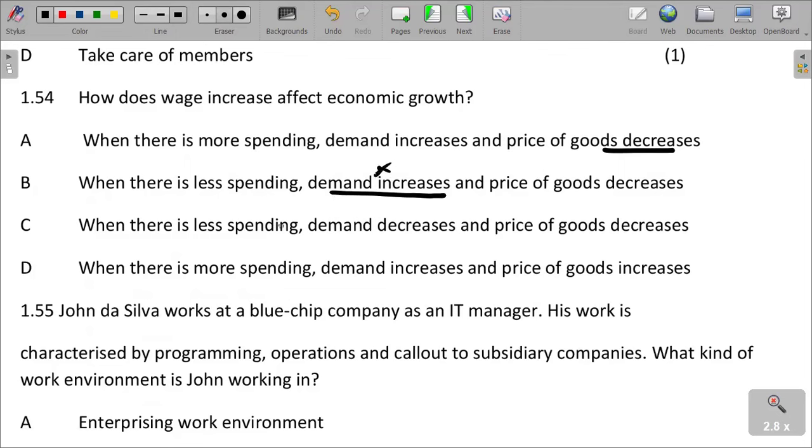When there is less spending, demand decreases and the price of goods decreases. When there is more spending, demand increases and the price of goods increases, because we want economic growth. So it should be an increase in spending, demand increasing, and also the price of goods increasing.